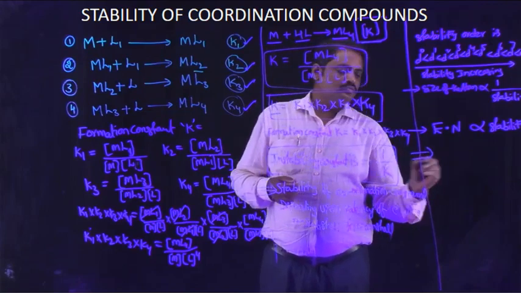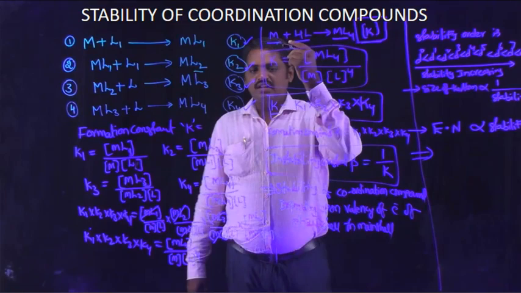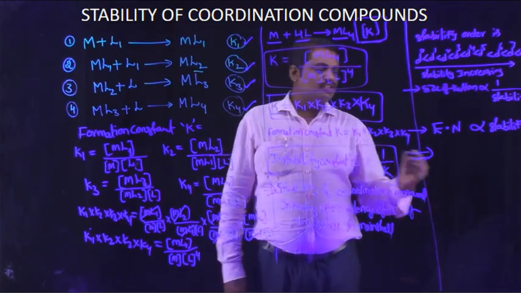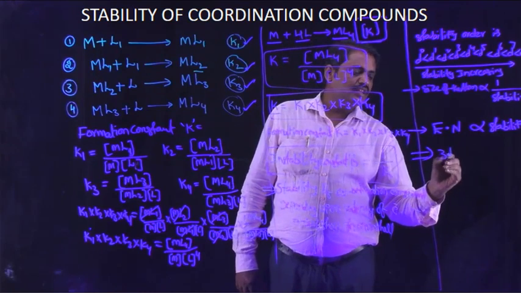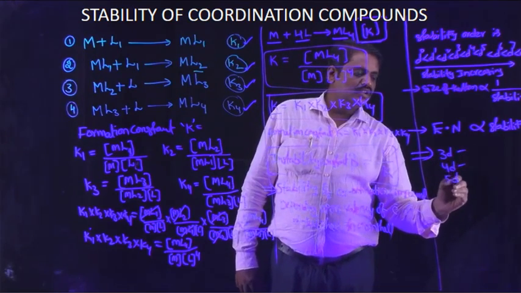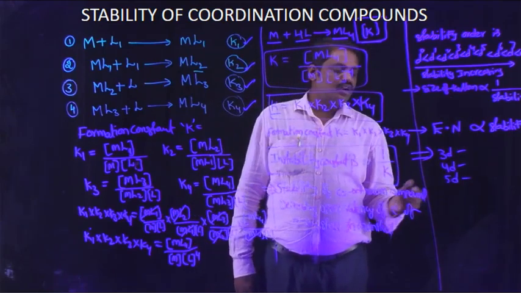According to d block elements, generally the central metal atoms are taken as d block elements. These d block elements are in the 3d series, 4d series and 5d series, three series.